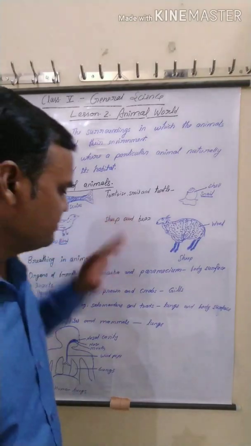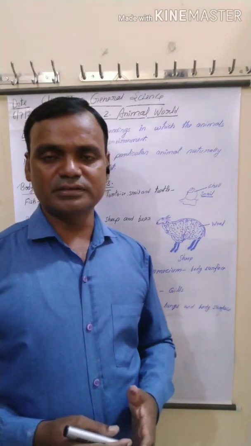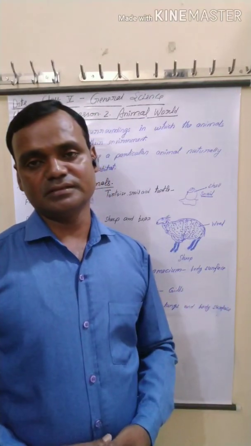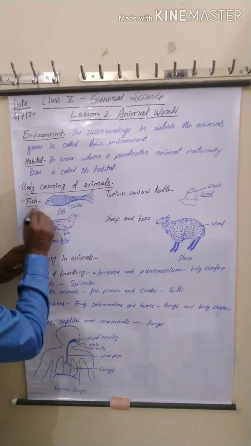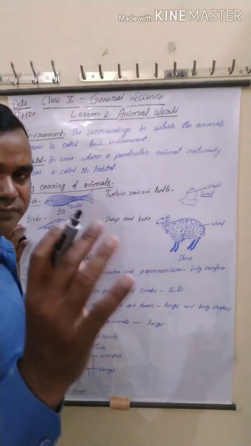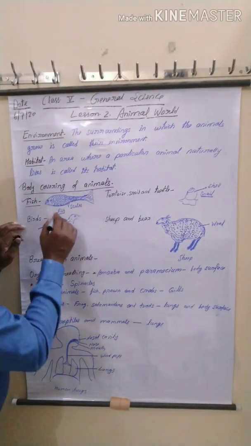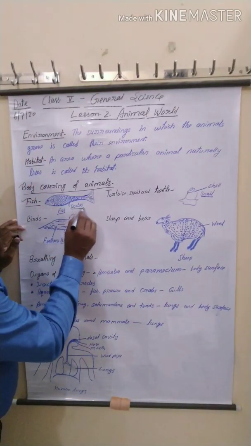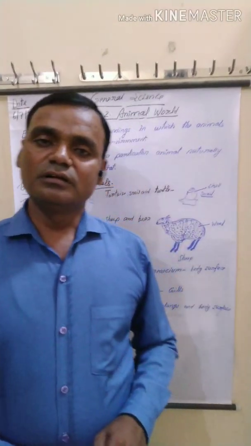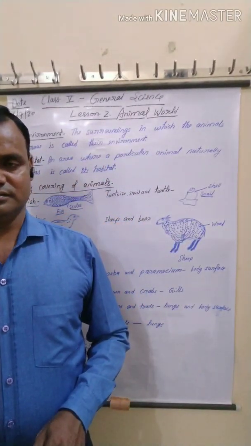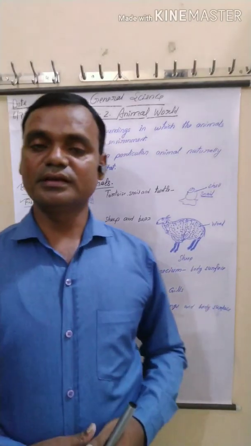Here I take some examples of animals whose bodies are covered with different types of things. So first, fish. I think all of you have seen fish. Yes, their body is covered with overlapping scales, and they protect from the water and other harmful chemicals.